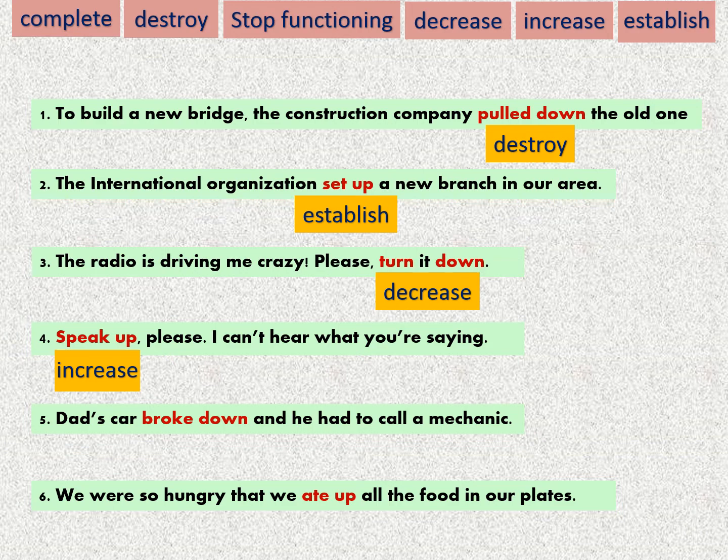Number five, Dad's car broke down and he had to call a mechanic. So because he had to call a mechanic, meaning that his car broke down. Broke down meaning, of course, stopped functioning. Yes. Number six, we were so hungry that we ate up all the food in our plates. All the food. So we ate it, meaning we finished it completely. We completed it. Okay, so you can, of course, press pause anytime if you want to reread the sentences.